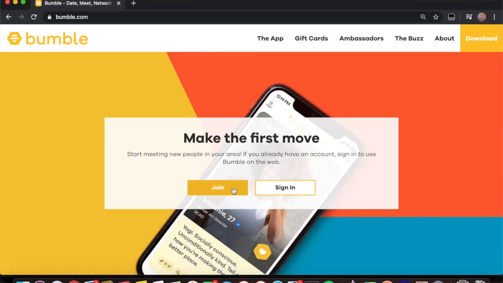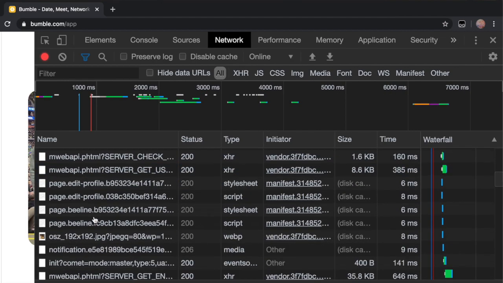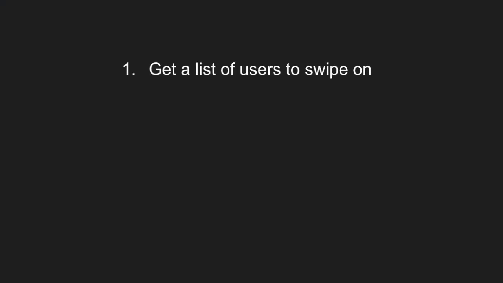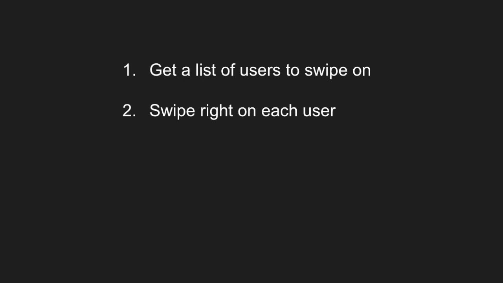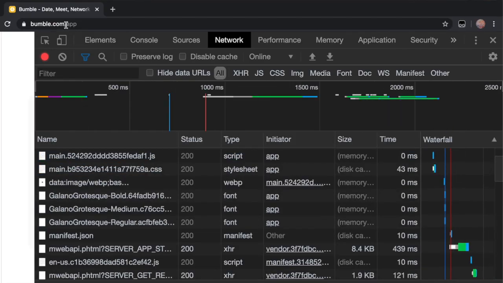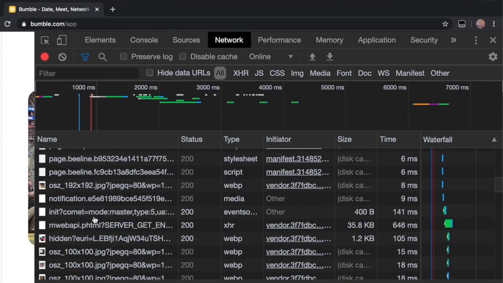So I went on my computer and I went on Bumble's website. I was able to find the 4 API calls that I needed to complete this project. So 1 was finding all the users that I could swipe on. 2, swiping right on each of those users. 3, getting my entire match queue. And 4, sending a message to each of those matches. So my message for this project was, will you be my Valentine? I thought it was pretty straightforward, but if you have any suggestions for better pickup lines, then let me know in the comments below.